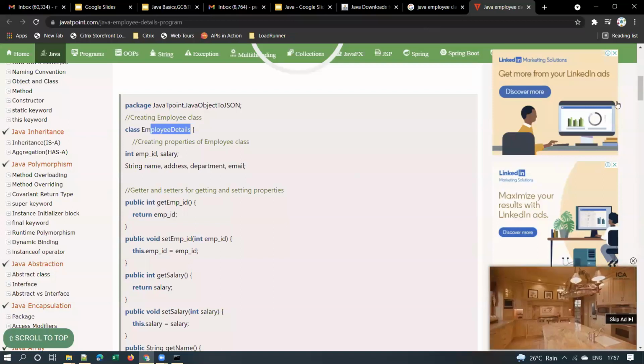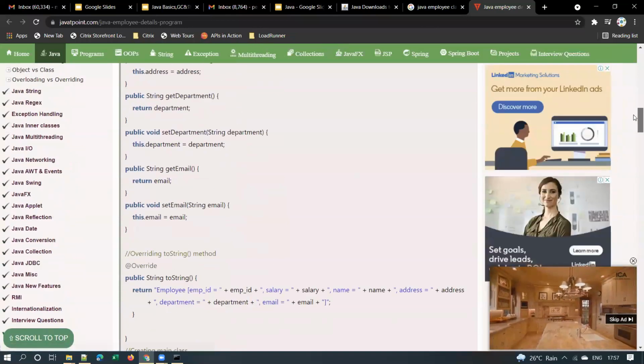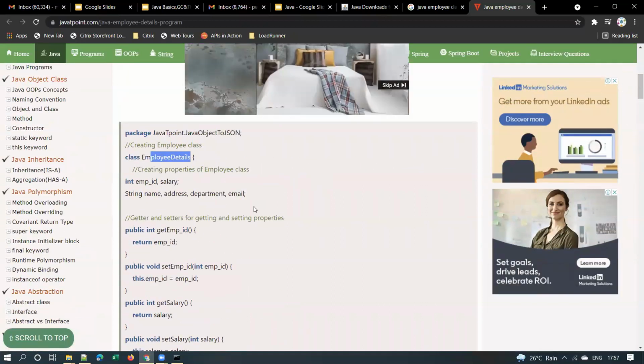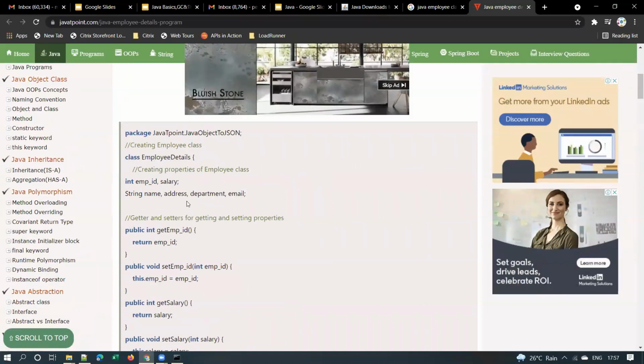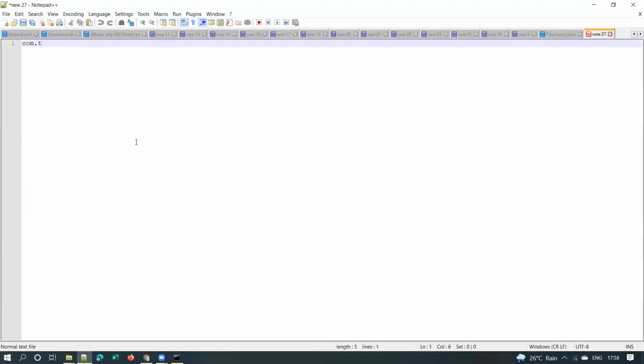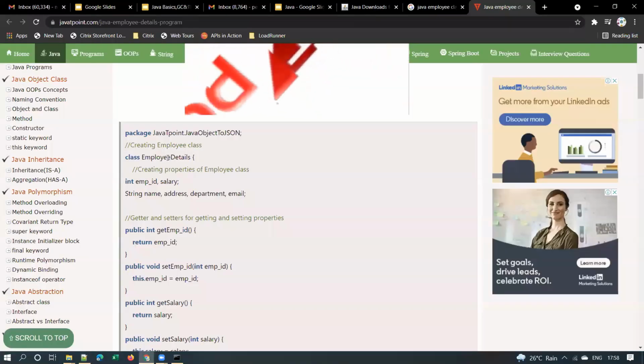Suppose you want to create an object of this class. How do they do it? They give the class name. Let me copy the class name.